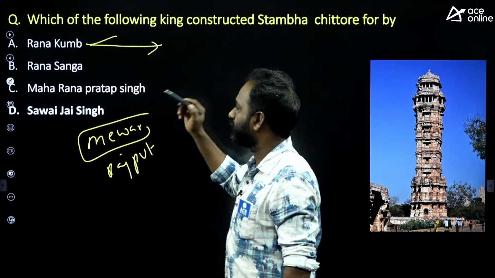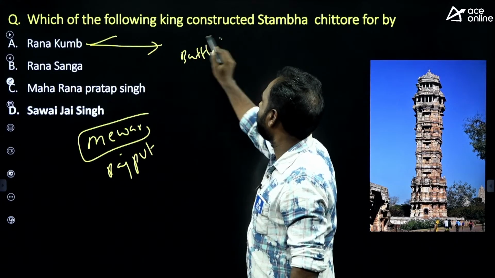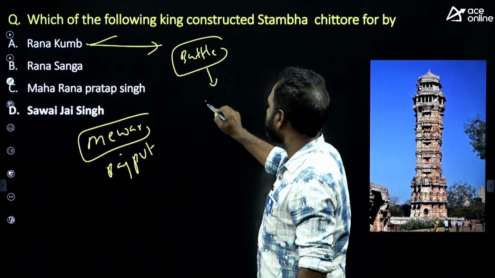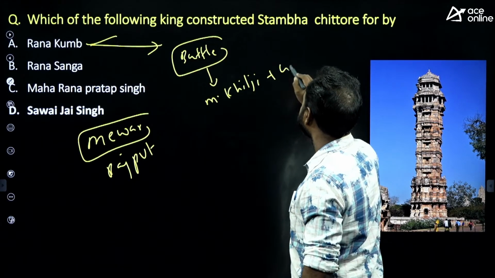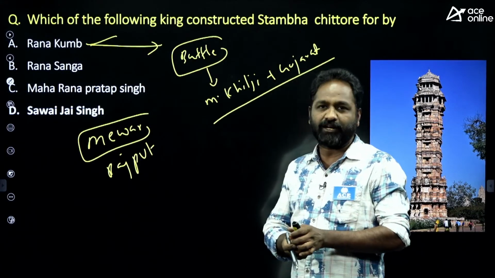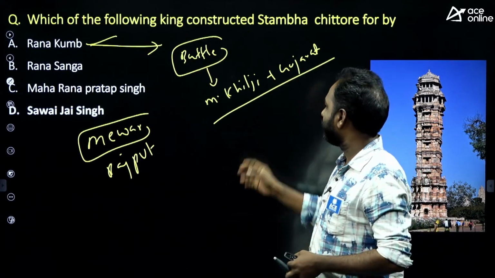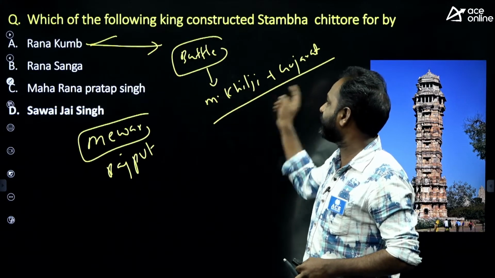The Mewar king Rana Kumbh fought a battle against Muhammad Khilji and also the Gujarat ruler, and he defeated these two.